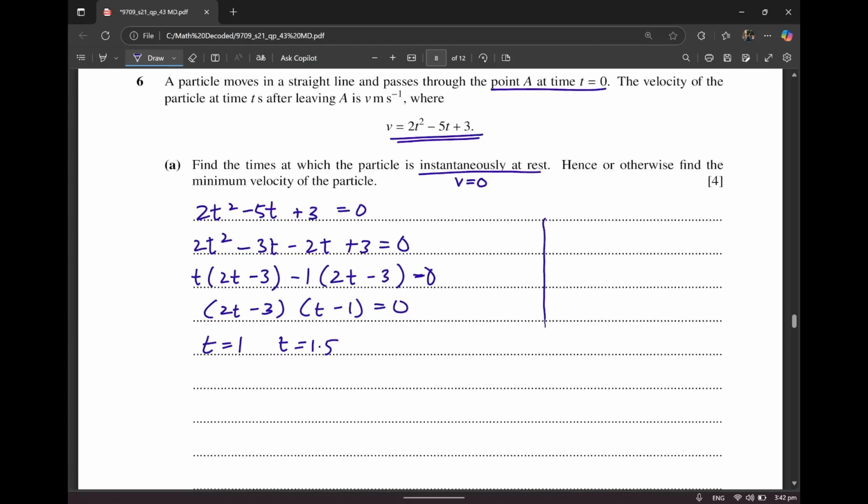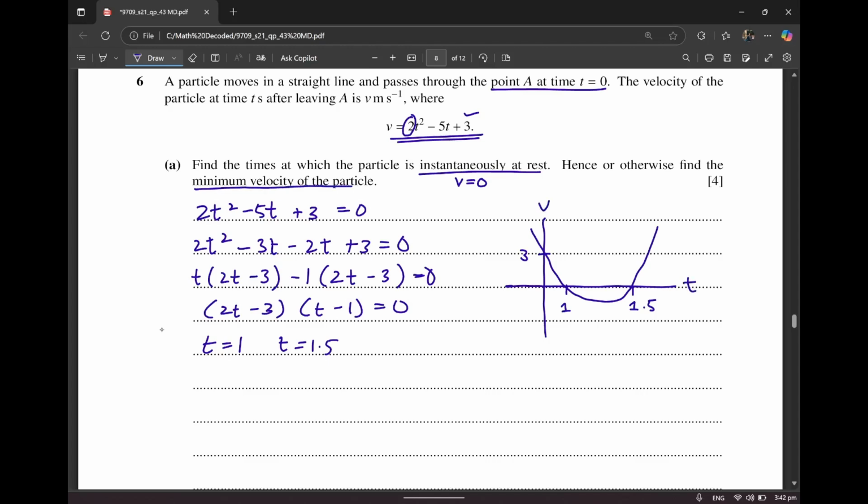I know that this is a quadratic equation, and a quadratic equation with a positive coefficient over here means that it's something like this. I know that the y-intercept is 3. It's always going to be easier for you to solve these kinds of questions that involve variable acceleration if you make a graph on the side of your page. And then it says find the minimum velocity of the particle. What is the minimum velocity?